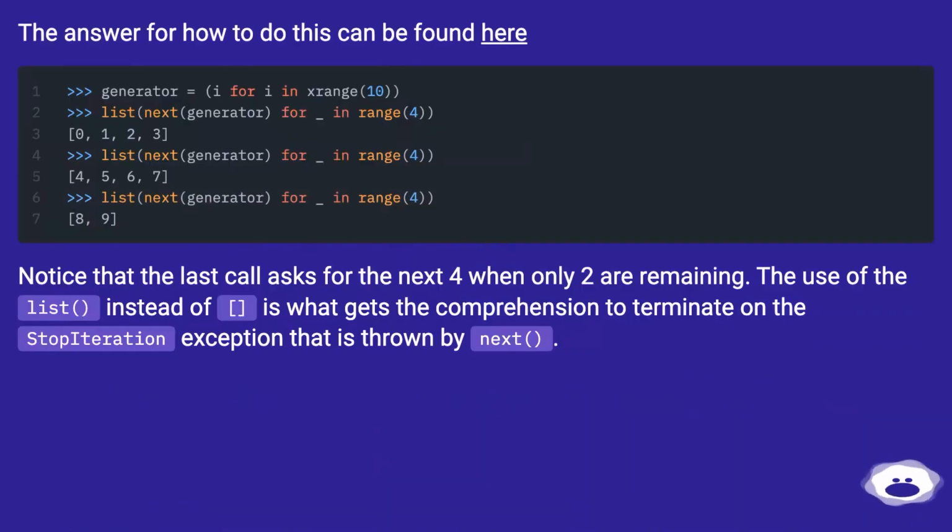The answer for how to do this can be found here. Notice that the last call asks for the next 4 when only 2 are remaining. The use of the list instead of the generator is what gets the comprehension to terminate on the StopIteration exception that is thrown by next.